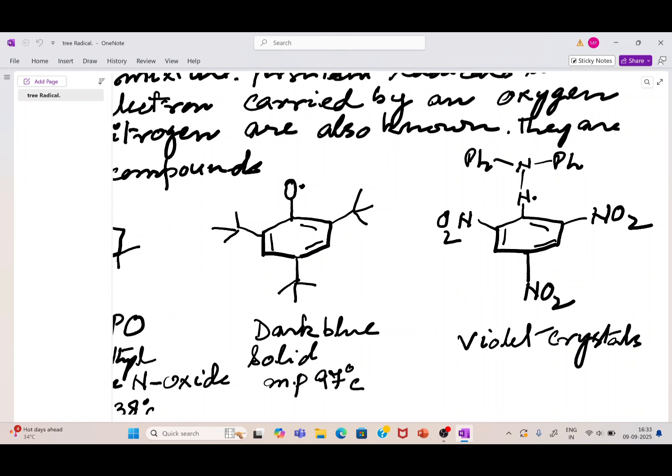Therefore, regarding the stability, you can say that free radicals are usually unstable species, and they can react and couple; they cannot live for a long time because they have a short life. But there are certain free radicals that live for a longer time, and they are called persistent free radicals.